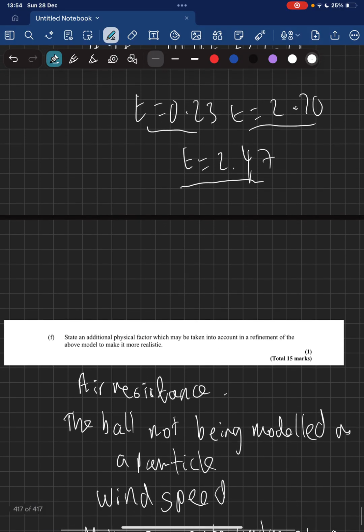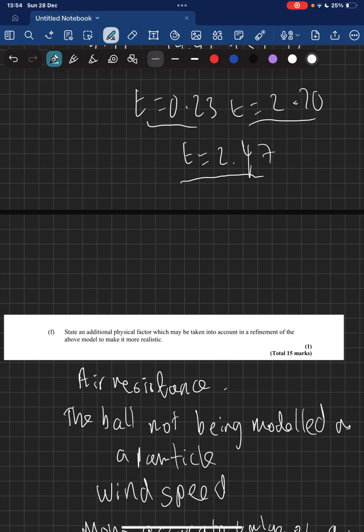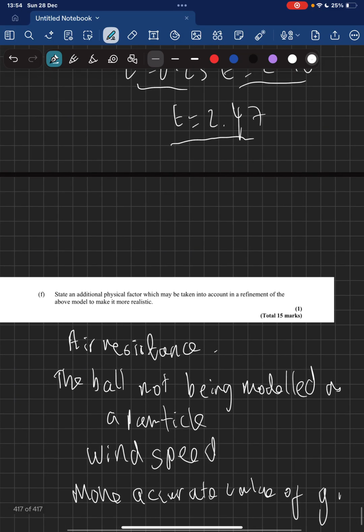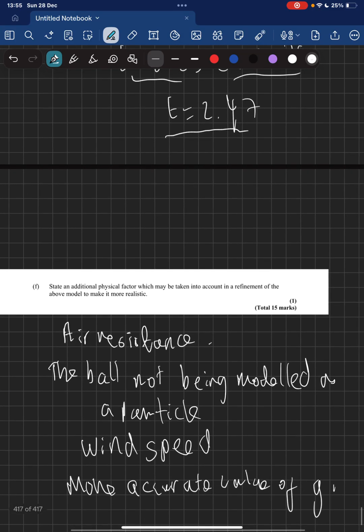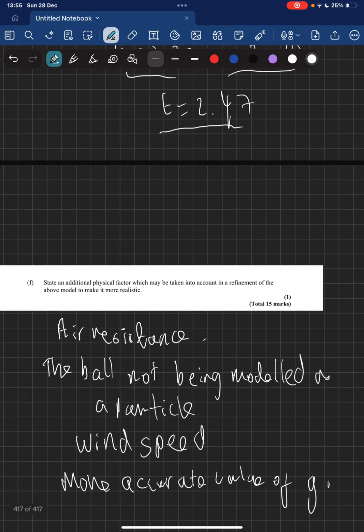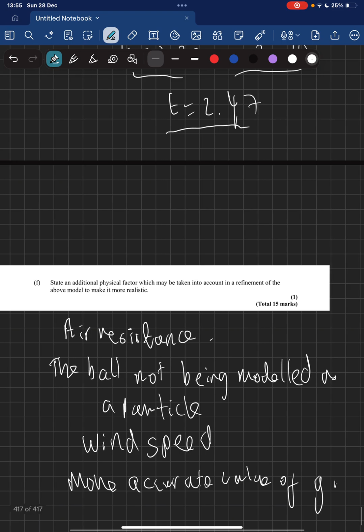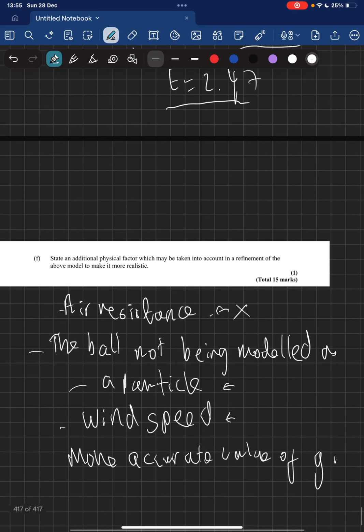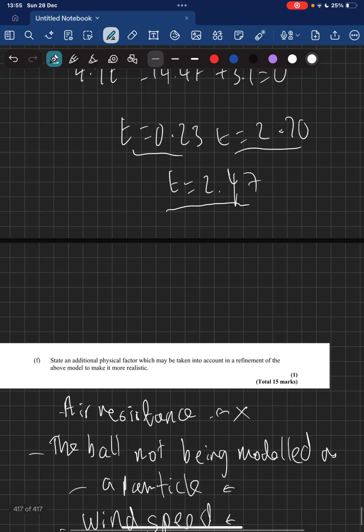Right. Now, final part, we need to state additional physical factors which could refine the model. So things like air resistance, the ball not being modeled as a particle, us not taking into account wind speed. Any of these could have been acceptable answers. And really, the more questions you do, the more you'll see that it's usually one of these. Sometimes they might say other than air resistance. So, for example, the ball being modeled as a particle, wind speed, more accurate value of g. So, I hope that's made sense.